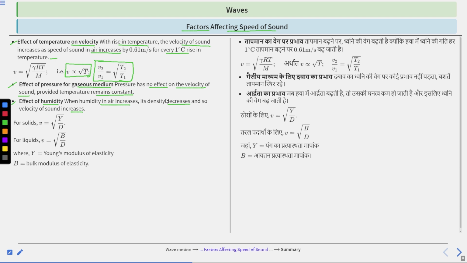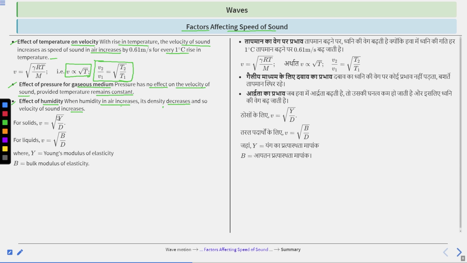Humidity increases, density decreases. Density decreases, so velocity of sound increases. Clear? It means if the humidity in air increases, velocity of sound increases. Clear? So this is the relation of the effect of humidity.